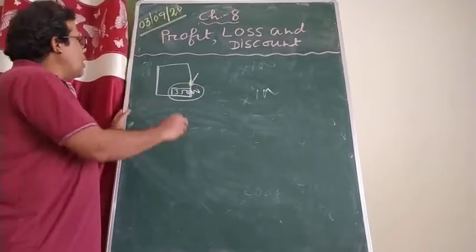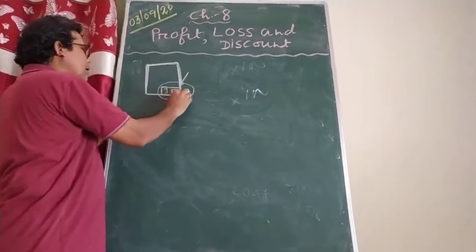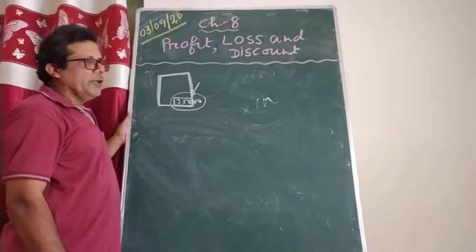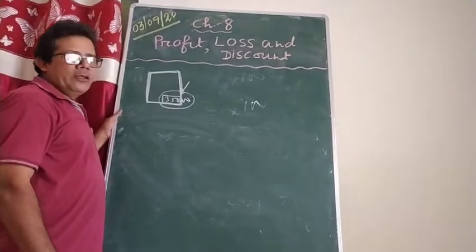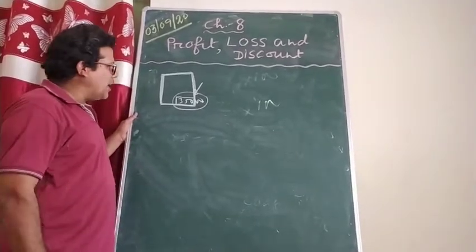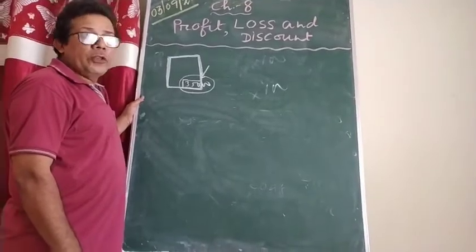Understood that? Now, when a customer comes to your shop and is interested to buy the TV, and he says, can you reduce something, give some discount, then that fellow must have said, okay, give 500 rupees less.